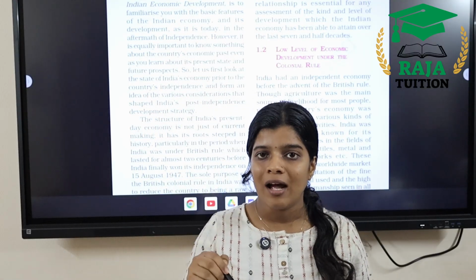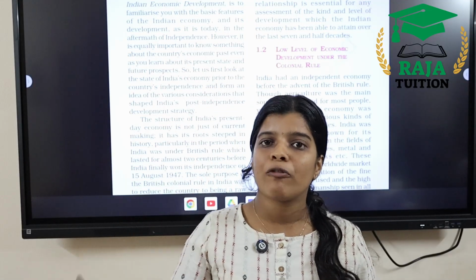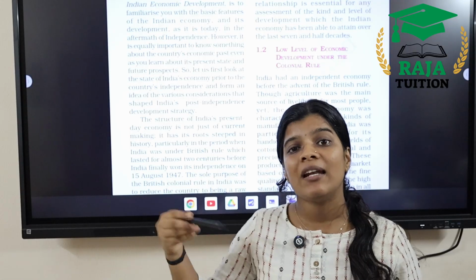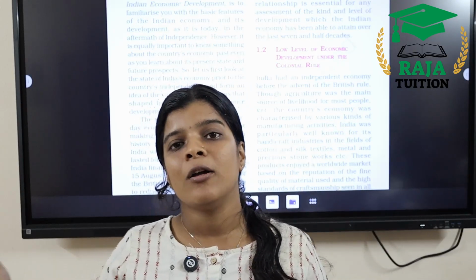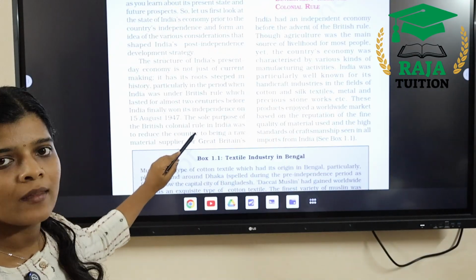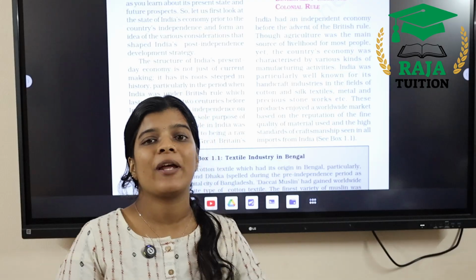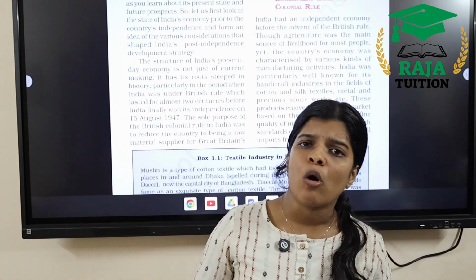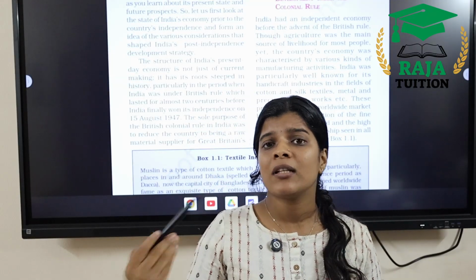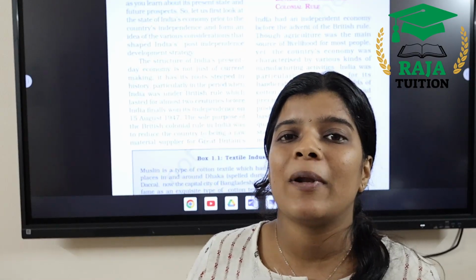So the British came to India to make our country a market for themselves and a supplier of raw material. They utilized India in many ways. Everything of India was utilized by them for their own benefit and gain. The sole purpose of the British colonial rule in India was to reduce the country to being a raw material supplier for Great Britain. Britain had many colonies at that time. Mother Britain aimed at making these colonies mere suppliers of raw material for their own country and becoming rich. They also utilized India for that. India was considered a mere supplier of raw material.